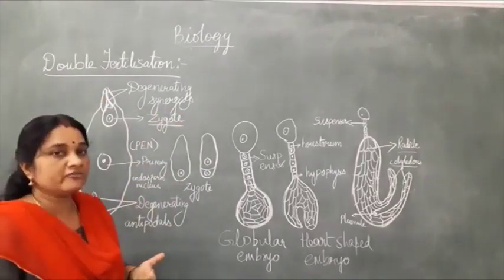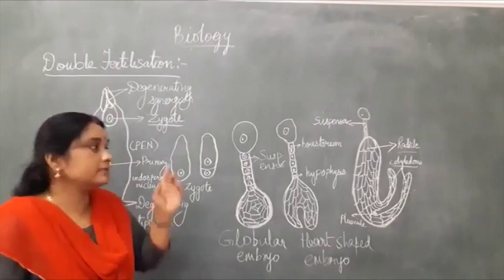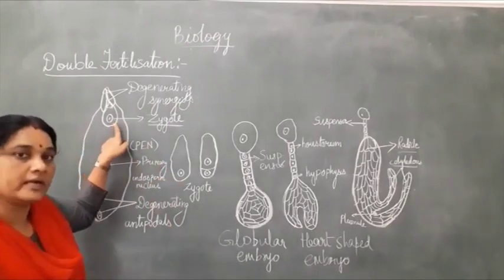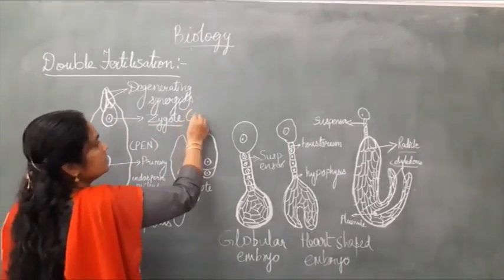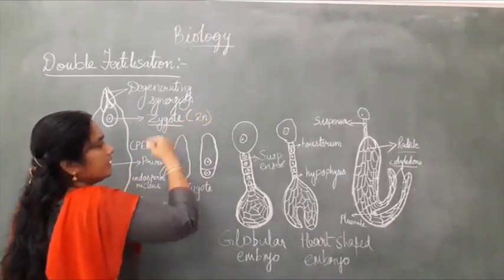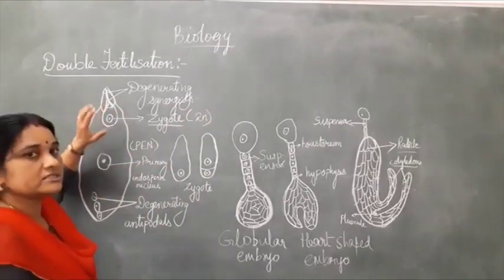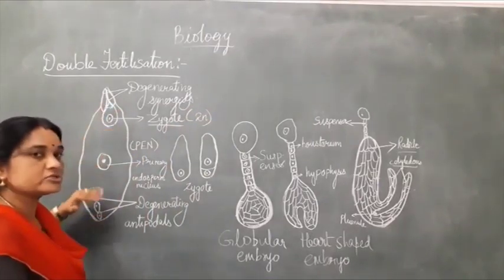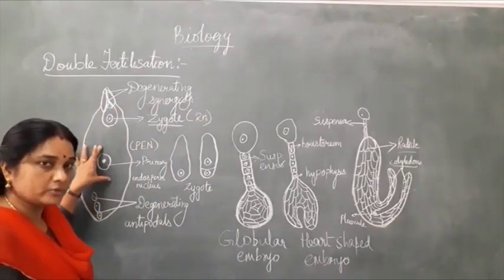The male gamete is haploid, and the egg cell is also haploid, so the zygote will be diploid. As I told you, in the organization of an embryo sac, the synergids, the egg cell and the antipodals are all haploid. In the center we studied the polar nuclei.